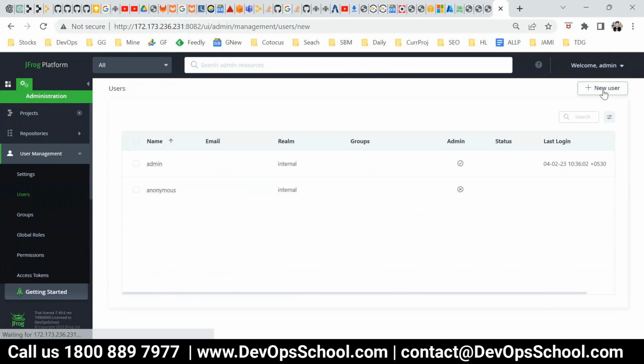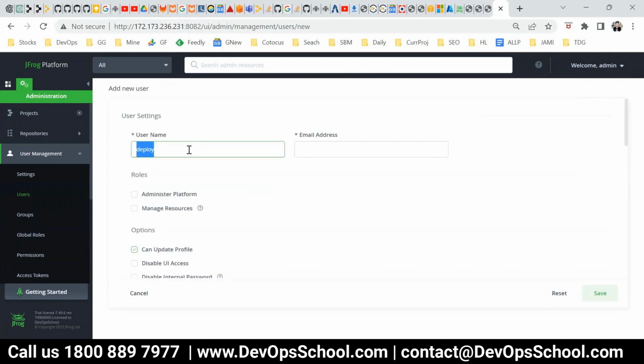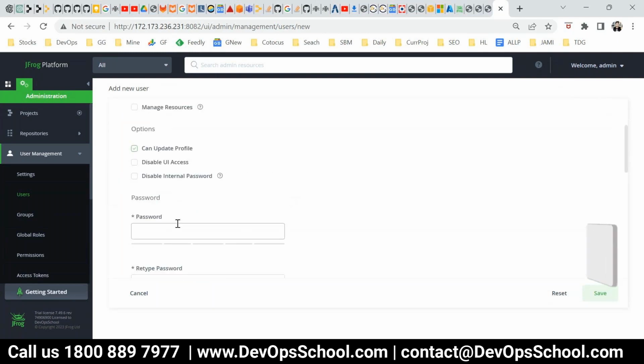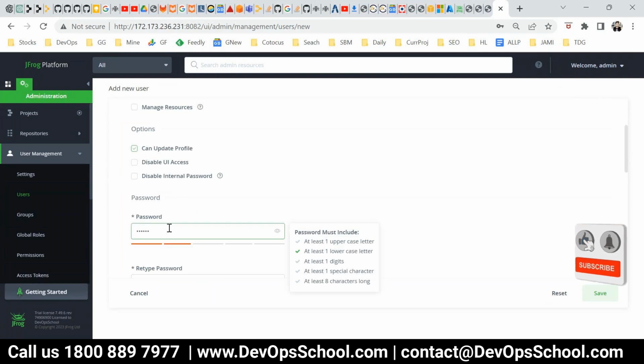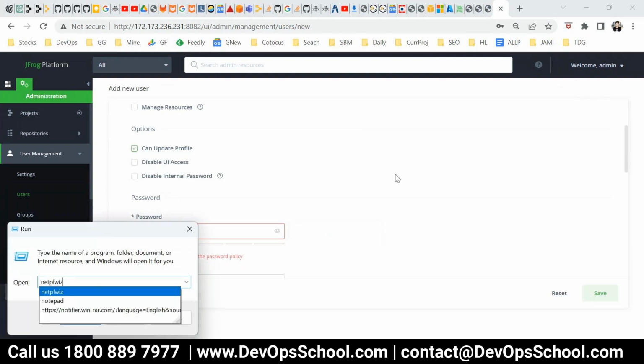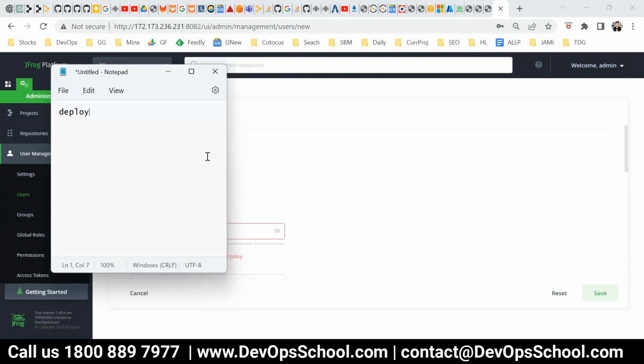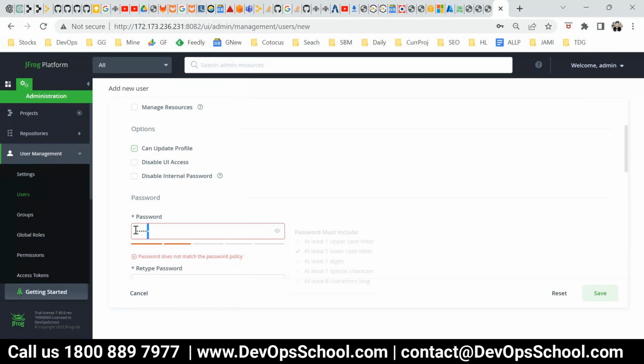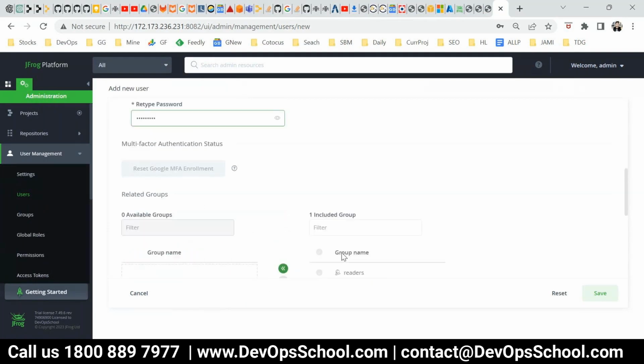So here I'll create a user, deploy, and deploy at deploy.com. I'm not giving any access. The password is deploy123, with a capital D. Okay, so this is the username and this is the password.